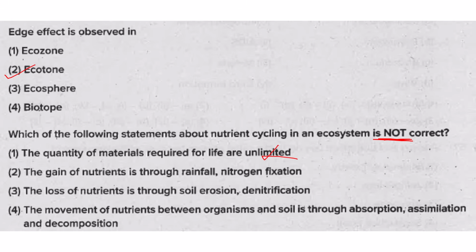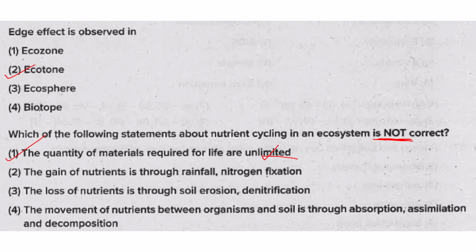That is, nitrogen, carbon, phosphorus, all these things are found in finite amount on the earth, and these are continually recycled and circulated through the ecosystem so that they are made available to the various life forms on the earth. They are not unlimited.